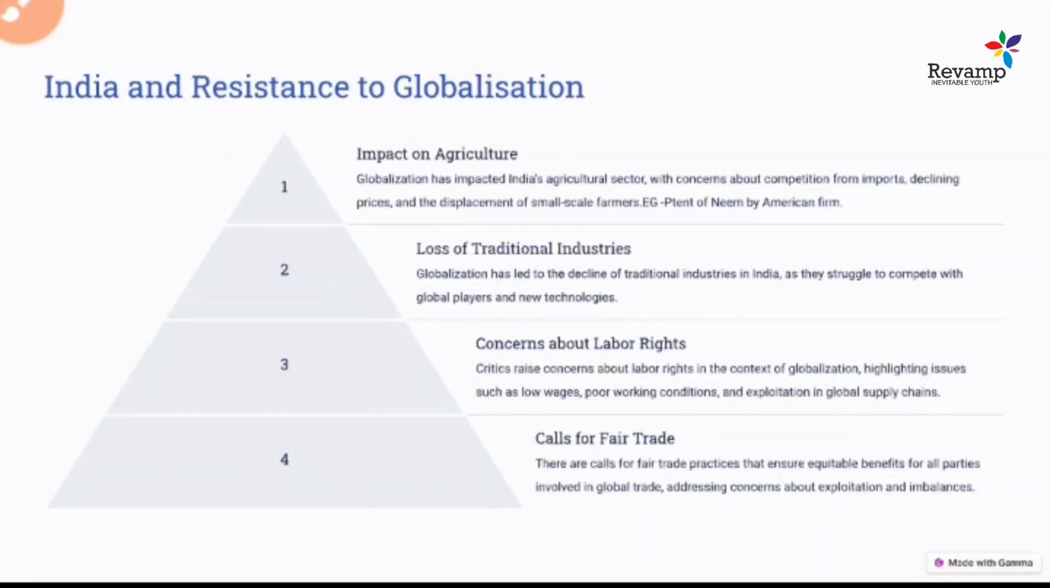And the second thing is loss of traditional industries, because as you know, with globalization, the Indian market was flooded with cheap machinery products. So traditional industries could not compete. They were ruined, or they had to face global players who were very experienced and who had a lot of monetary power also. This created a lot of issues, and it led to the loss of a lot of traditional industries in India. So this is the second thing.